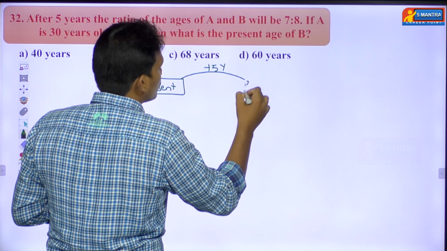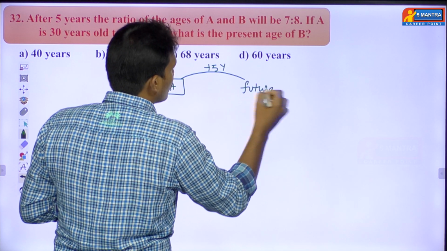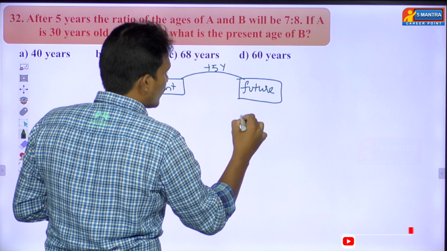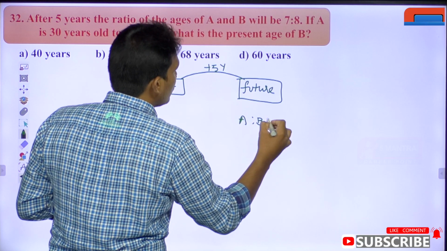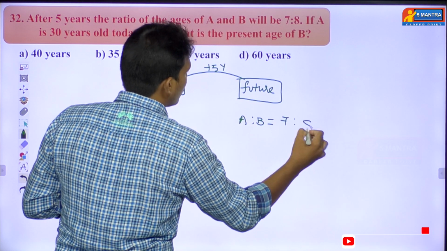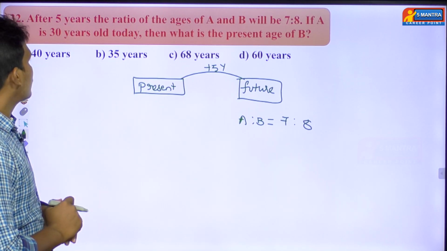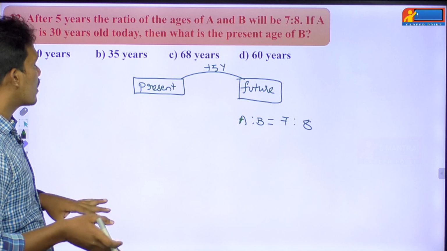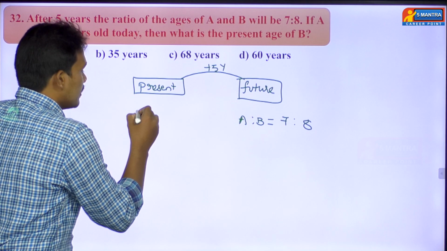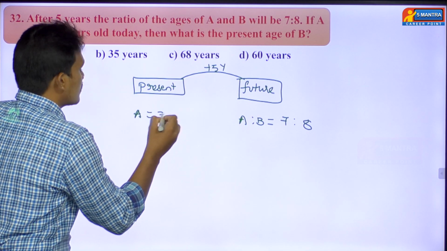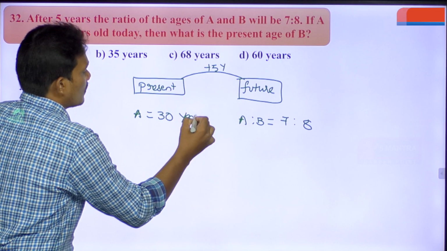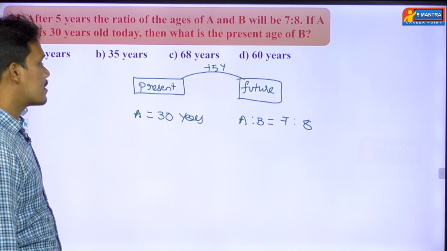So the future ratio of A is to B is 7:8. If A is 30 years old today, so the present age of A is 30 years.